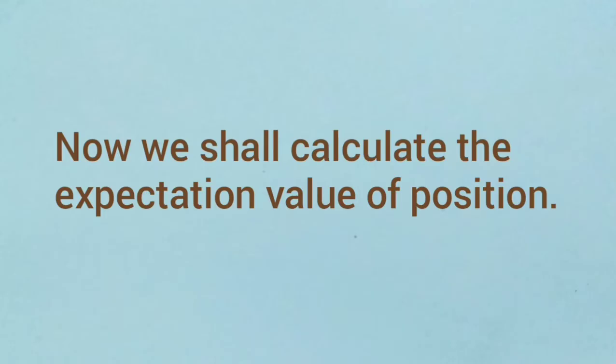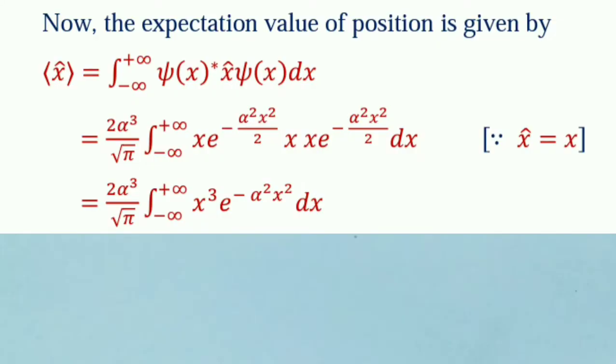Now we shall calculate the expectation value of position. The expectation value of position is given by <x> equal to the integration from minus infinity to plus infinity of psi(x) star x cap psi(x) dx, equal to 2 alpha cube by root pi times the integration from minus infinity to plus infinity of x e to the power minus alpha square x square by 2 into x e to the power minus alpha square x square by 2 dx, as the position operator x cap equal to x.